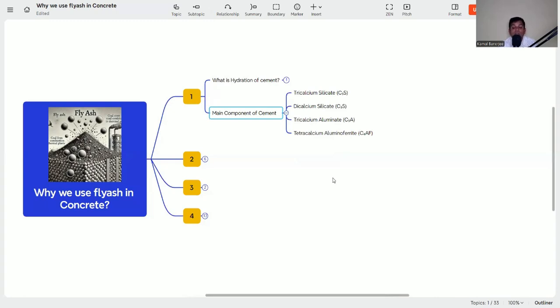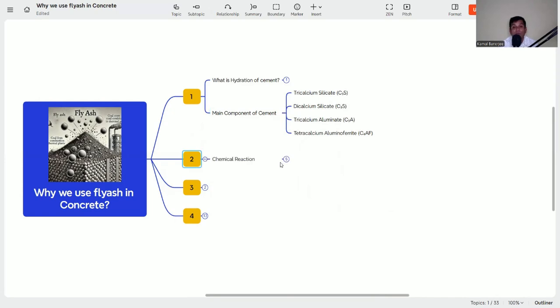These four compounds together make cement, and whenever we add water into the mix, all these compounds start reacting with the water and produce a hardened paste that we call concrete. But they also produce heat energy and other chemicals. Now we'll come to that part, what is made whenever we add water into the mix.